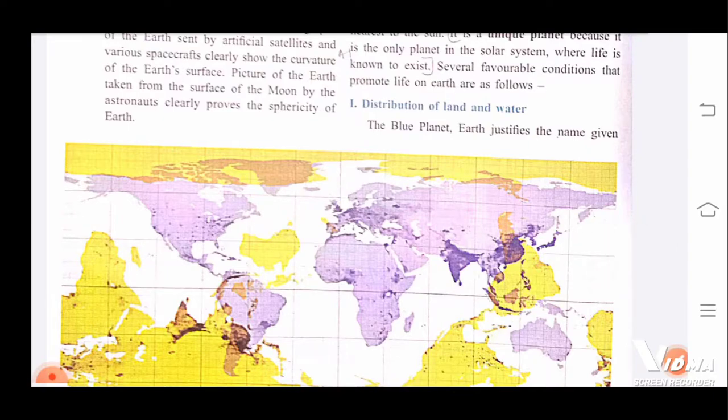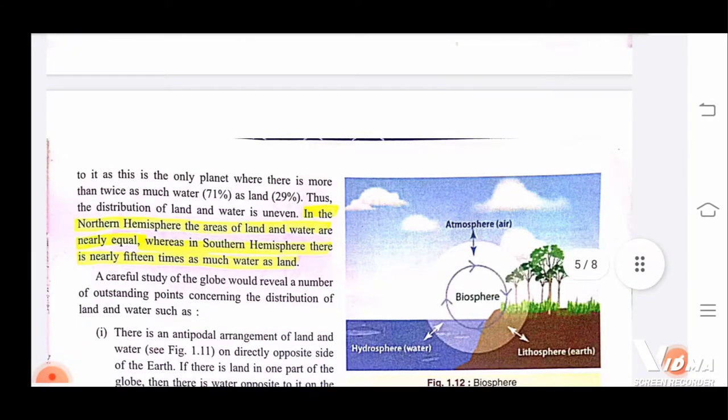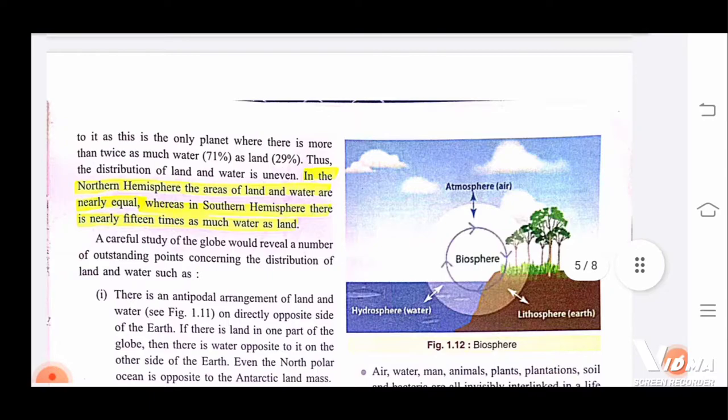The blue planet Earth justifies the name given to it. Why is the Earth called the blue planet? The name justifies that it is the only planet where there is more than twice as much water as land.